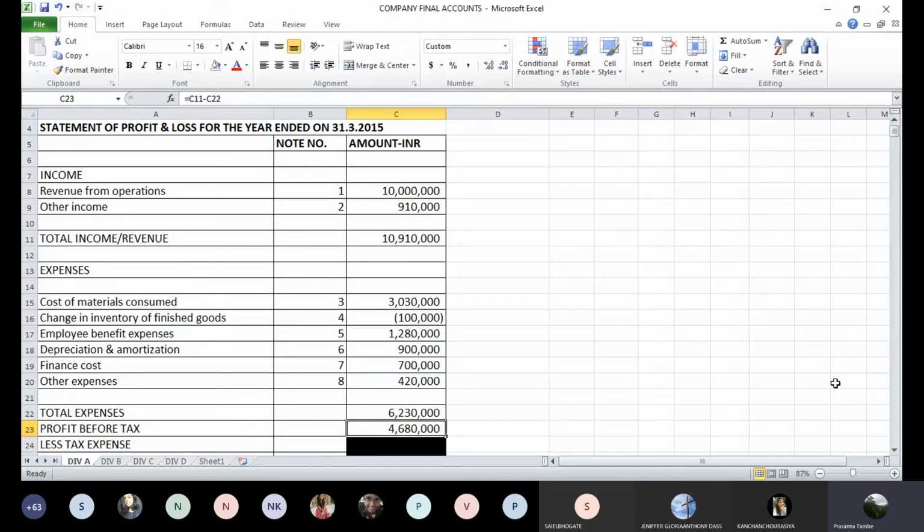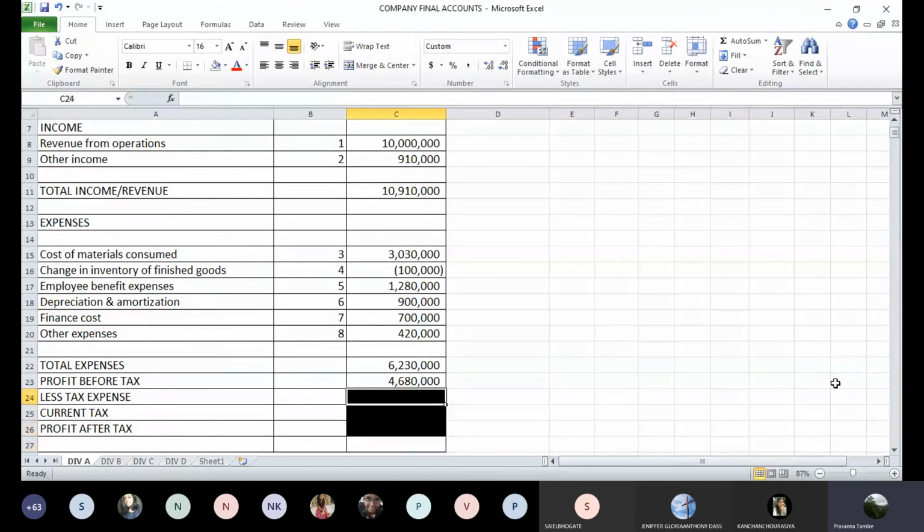Now one last adjustment is about making a provision for tax. So this provision for tax is 2 lakh rupees. So less provision for tax, that's what we'll have to specify there. And it is a current tax provision. So less tax expense in that current tax provision is 2 lakh rupees, which is a reduction from your profit. So profit after tax is 44 lakhs 80,000. That will be transferred to balance sheet in reserves and surplus. We have a head called surplus in profit and loss account. So this will be taken to that particular head of reserves and surplus.